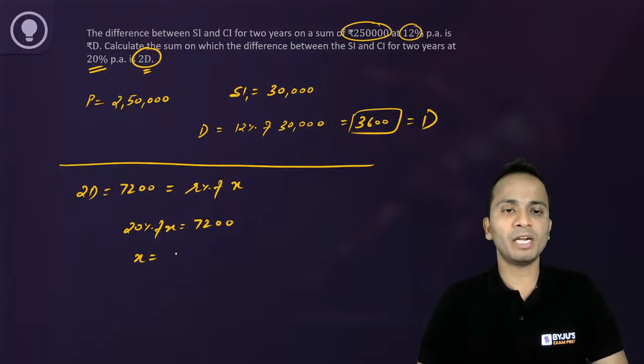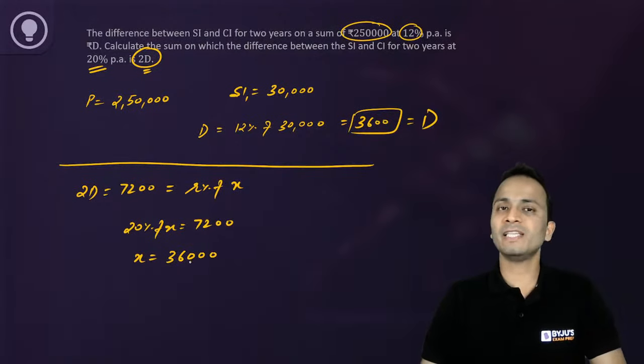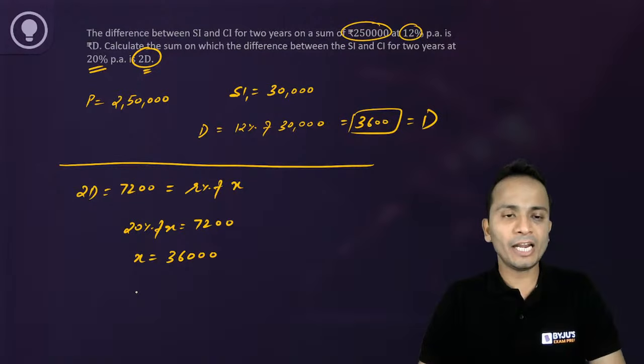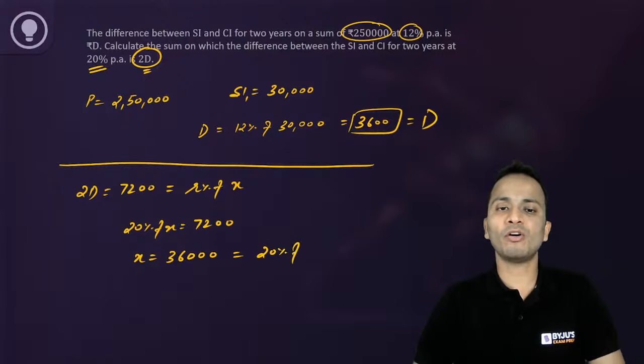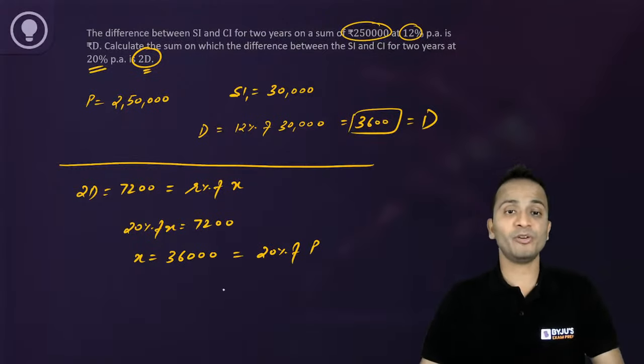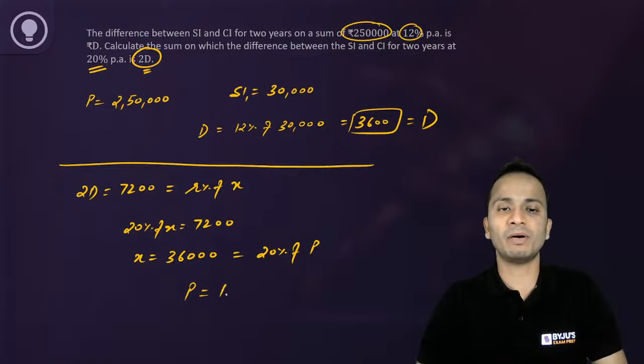So 7,200 multiplied by 5 will be equal to 36,000. So the value of X in this case is 36,000. And you can say that this X is equal to 20% of the principal. So from here you can calculate the value of principal, which will come out to be 1,80,000.